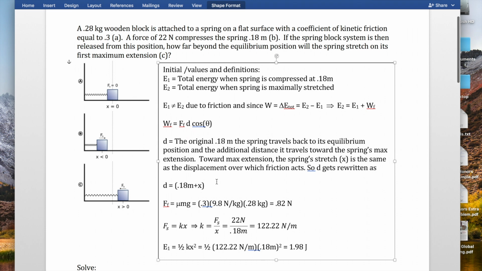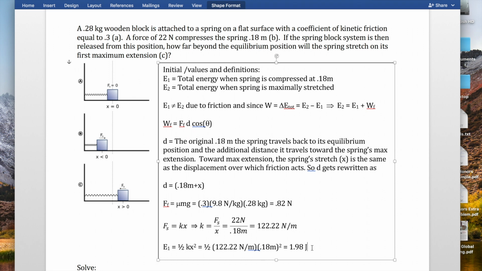And I'm going to calculate some numeric values. The force of friction in this problem is going to be 0.82 newtons. And we have spring force and stretch length values given in the problem. This will allow us to find our spring constant K, which we are going to need. So I do some math and get the spring constant to be 122.22 newtons per meter. And then I use that spring constant to find the initial energy. The initial energy of this system is all spring potential. So if I use 1/2 kx squared, I can find out how much energy is stored in the spring, or how much energy this problem starts with.